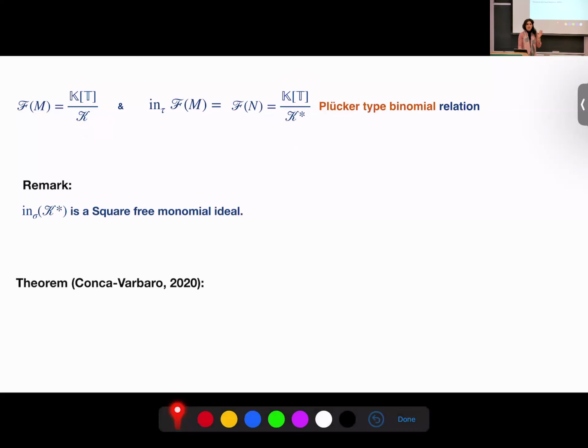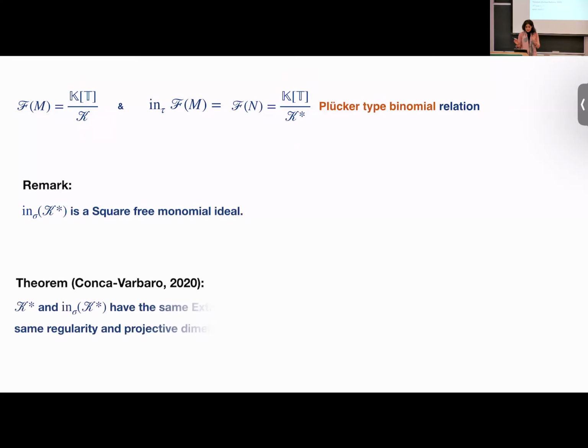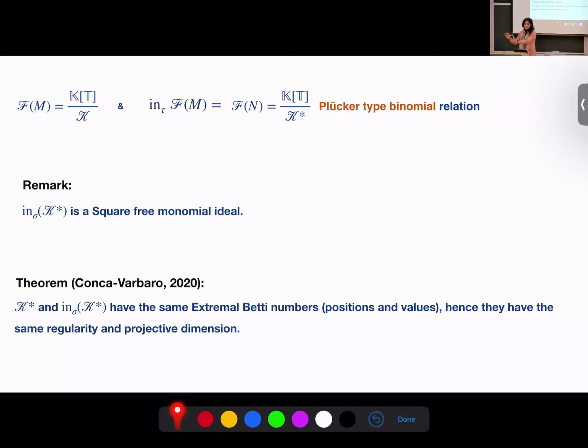So we remember the result of Conca-Varbaro 2020. As long as the initial ideal turns out to be square-free, the ideal and its initial ideal share the same extremal Betti numbers. So what does it mean? It means that they have the same regularity, the same projective dimension, and the same depth. And we know that even for simple examples of ideals, when we don't have square-free initial ideals, we cannot get this equality for the regularity. They don't have the same regularity or depth.